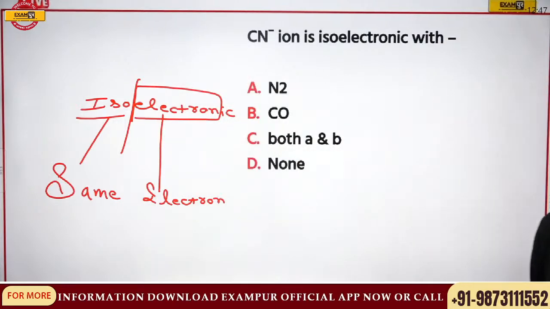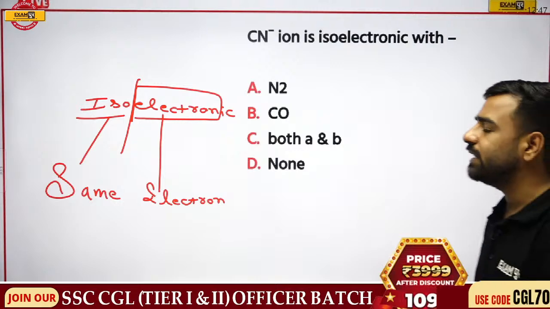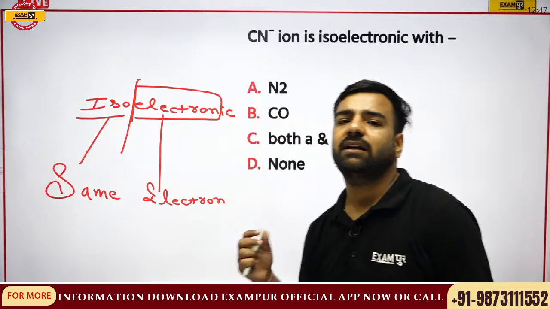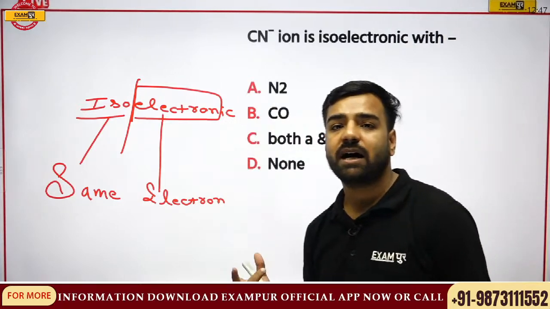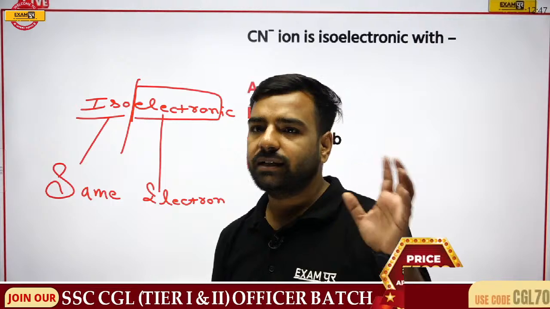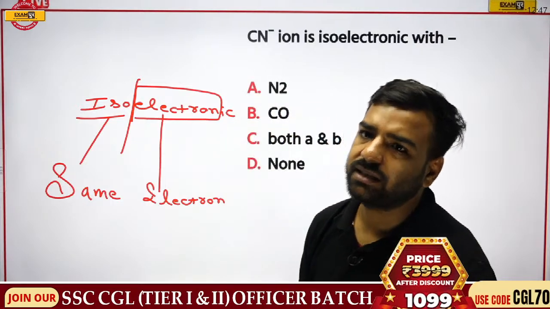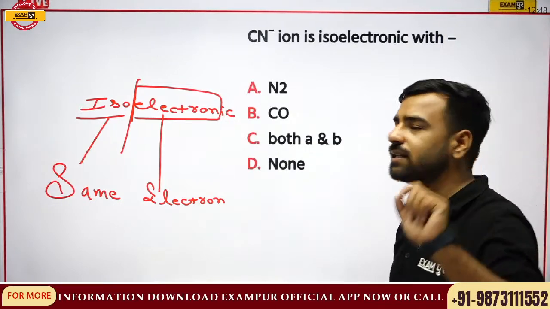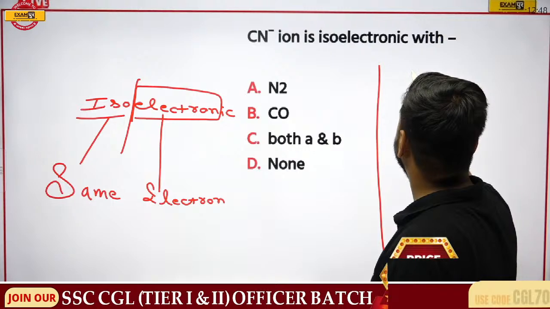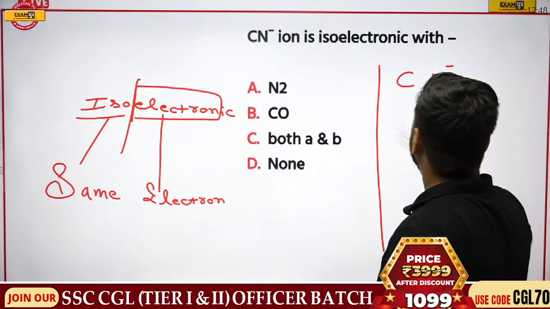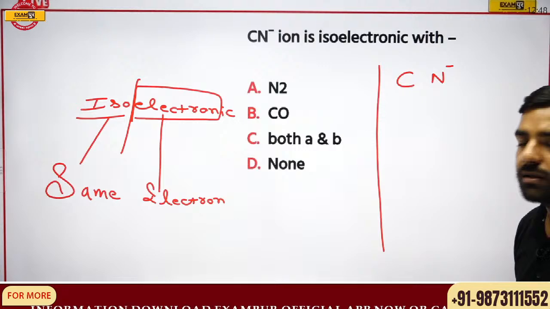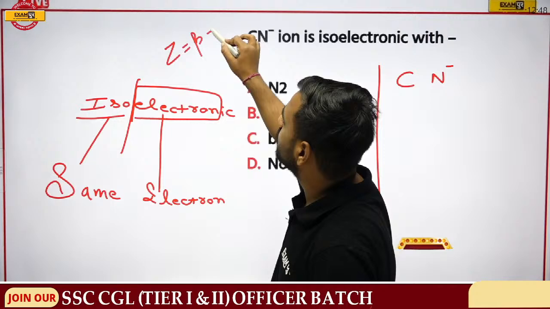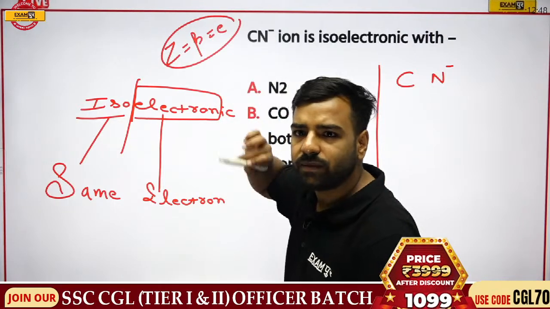Vikramaditya, Jarsha, Wasim, if you have any doubt in anything, please let me know. If this question takes time, don't worry, I'll be telling you about isotone, isobar, isomers, all those things in the next class. So Vikramaditya is going with B, that is CO. Jarsha and Wasim, you were not there in the starting classes, let me tell you. For CN minus, we'll check the atomic number. If I know the atomic number, I can tell the number of protons and also the number of electrons. Remember that part?